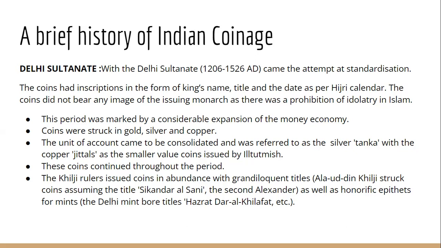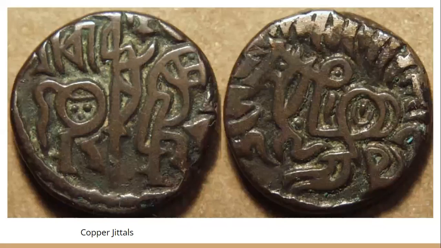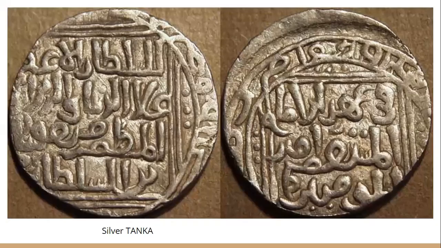As I mentioned, Sikandar al-Sani means Alauddin Khilji used to call himself the second Alexander. So that is being mentioned over here. That is the significance of the coins of Alauddin Khilji. These are the copper coins, copper jittal, and these are the silver coins, silver tankha. And you can see over here, the Islamic language is being used on these coins.